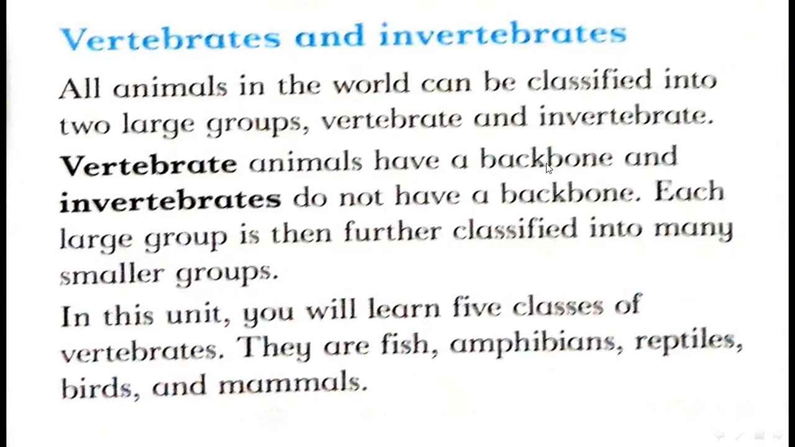Vertebrate animals have a backbone and invertebrates do not have a backbone. Each large group is then further classified into many smaller groups. Again we repeat, vertebrate animals have a backbone and invertebrates do not have a backbone. In this unit you will learn 5 classes of vertebrates. They are fish, amphibians, reptiles, birds and mammals.